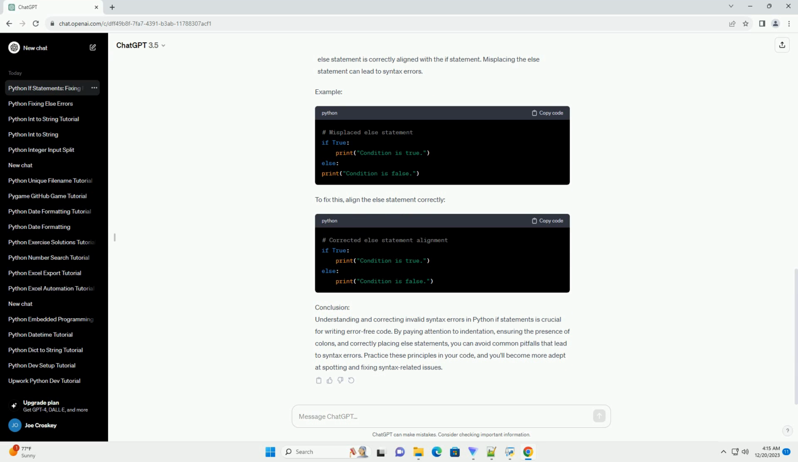Conclusion. Understanding and correcting invalid syntax errors in Python if statements is crucial for writing error-free code. By paying attention to indentation, ensuring the presence of colons, and correctly placing else statements, you can avoid common pitfalls that lead to syntax errors. Practice these principles in your code, and you'll become more adept at spotting and fixing syntax-related issues.